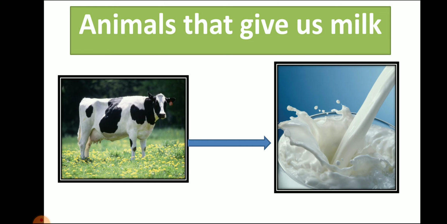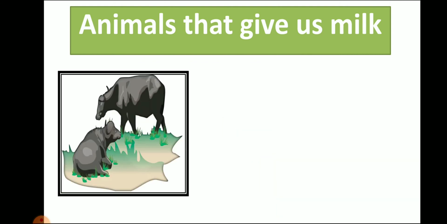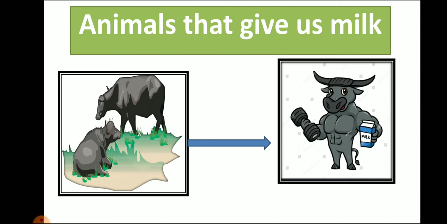So the animal that gives us milk is the cow. The second animal you can see is the buffalo, the black colored animal, right? When we learned about animals which give us meat, we learned that animals like cow and buffalo give us meat also. Now you learn that cow and buffalo give us milk also, right? Here you can see the picture of milk which we get from buffalo. Which animal is it?